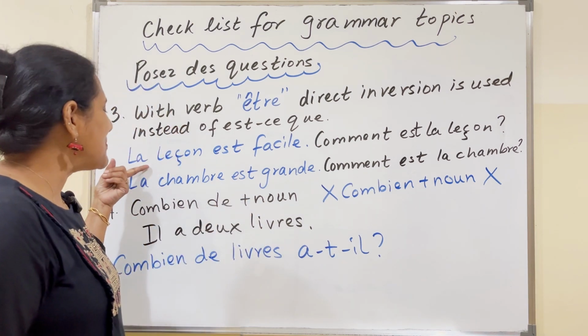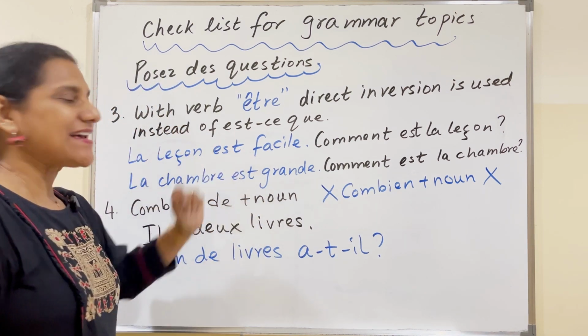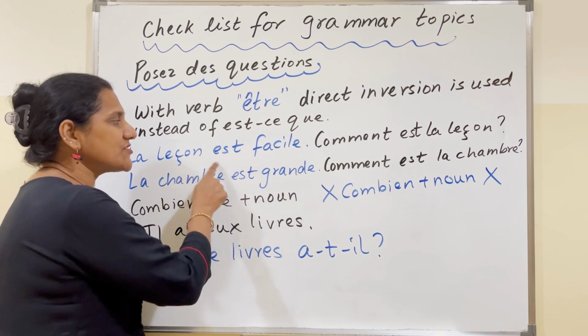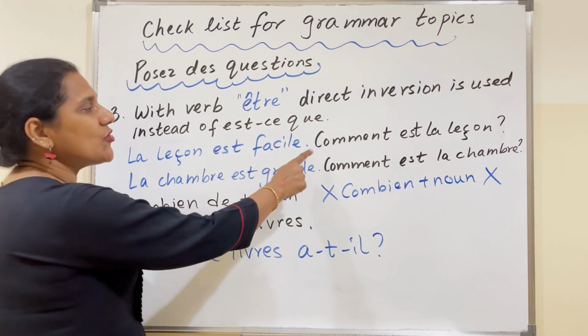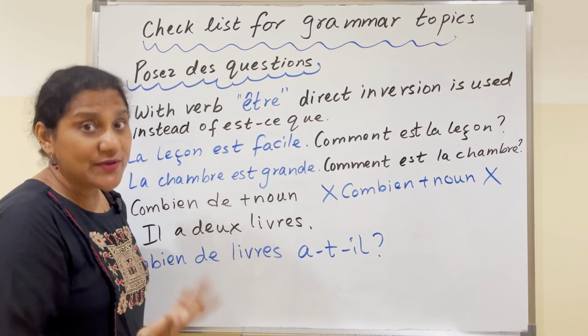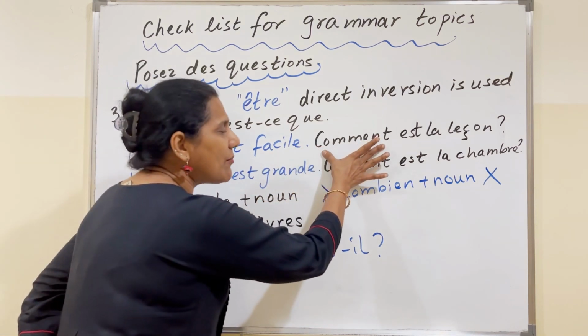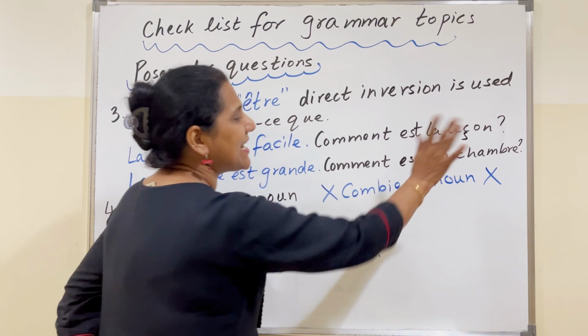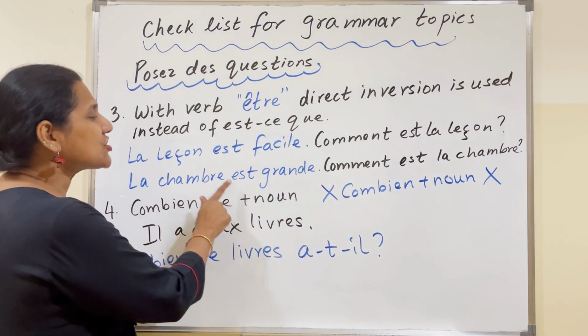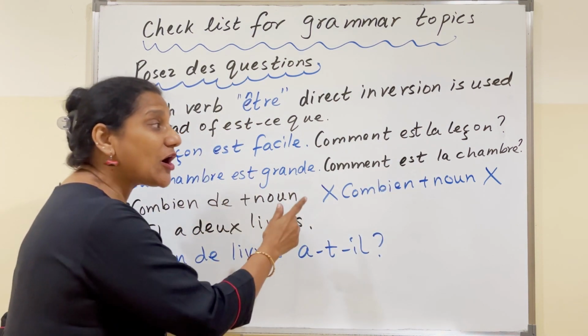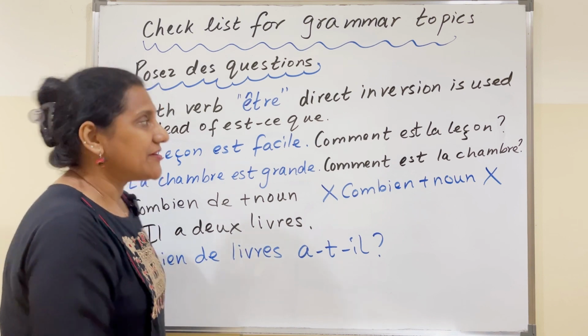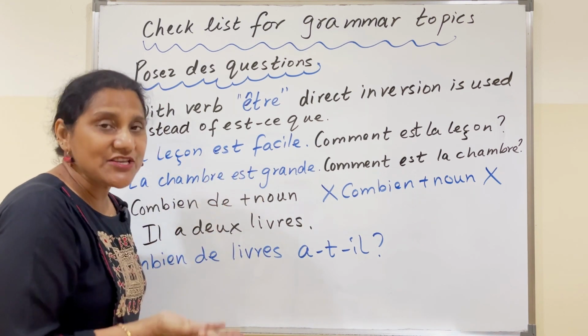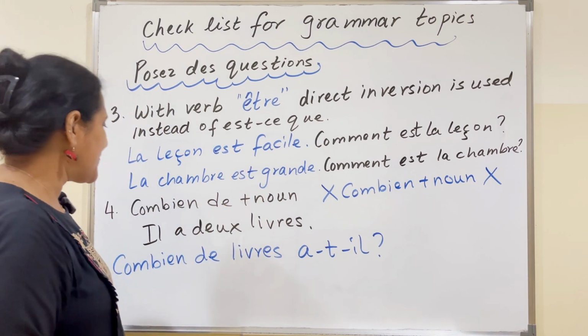Let's take an example. La leçon est facile. So here we've got the usage of the verb être. The lesson is easy. How is the lesson? So how is comment followed by direct inversion. Comment est la leçon? La chambre est grande. Comment est la chambre? So with être, we can use direct inversion.